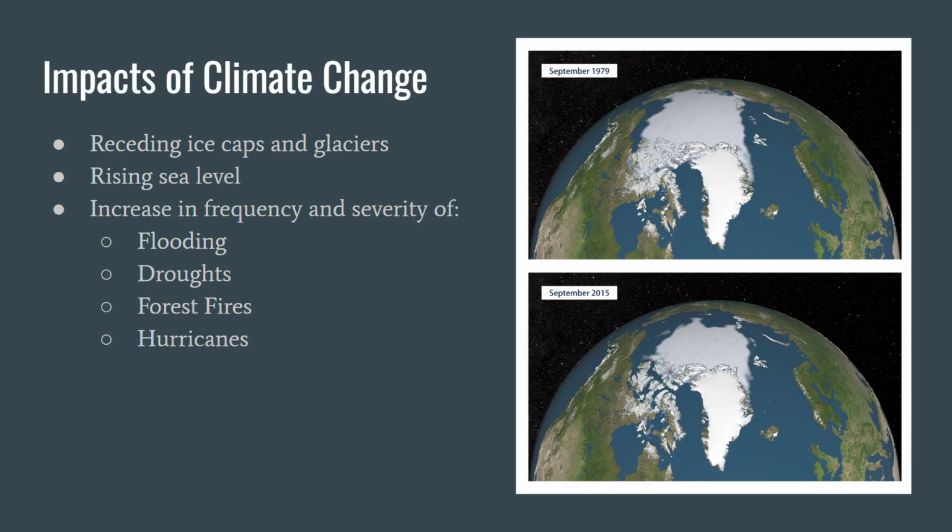So we see that the impacts of climate change are very visible from outer space, and we can see that these ice caps have been receding a lot. This is very concerning because ice caps are melting, sea level is rising, and this has big impacts on society because of flooding, droughts, forest fires, and hurricanes.